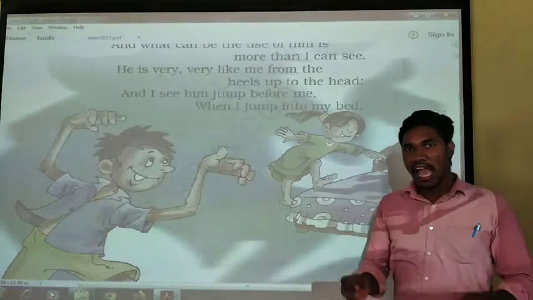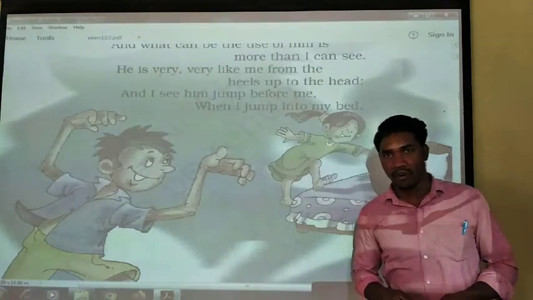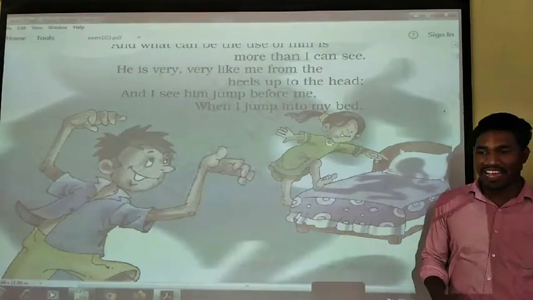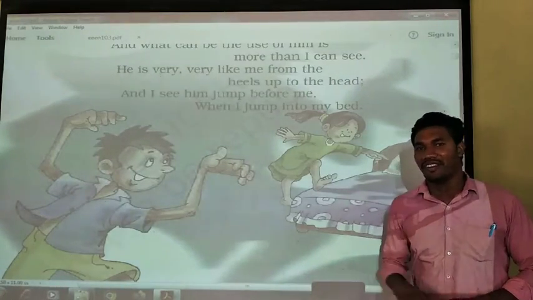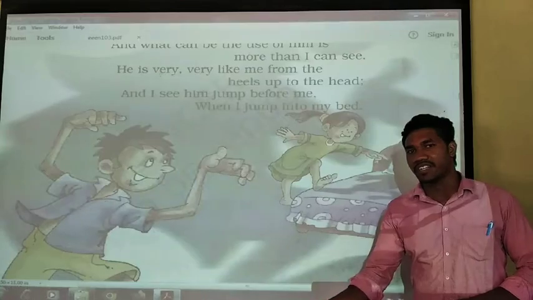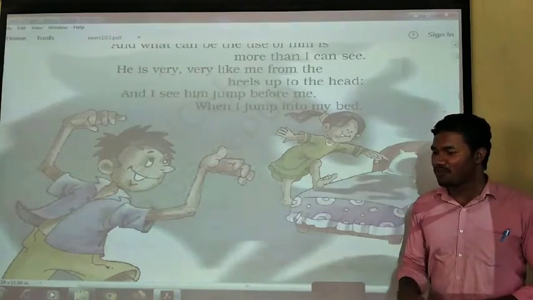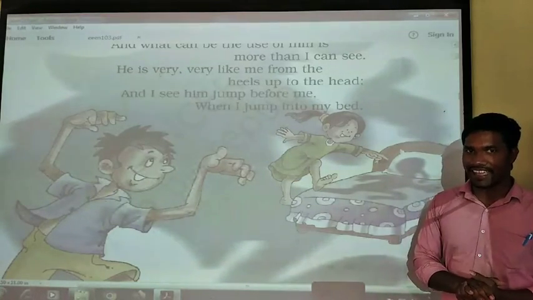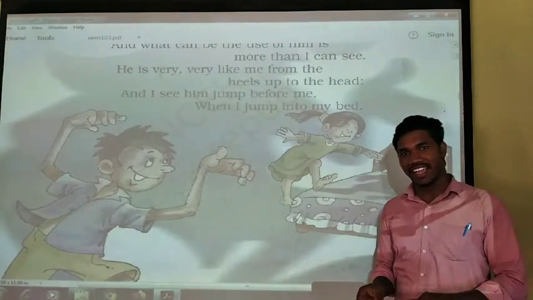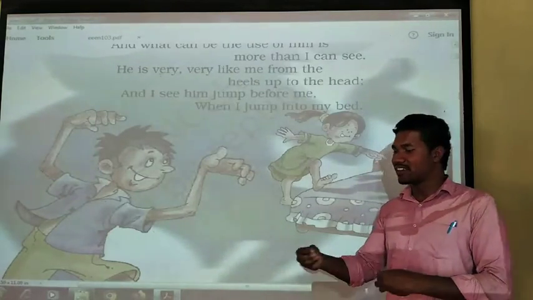And what is this? I see him. I see my shadow before I go to the bed, and that jumps before me only. Okay? मेरा बेड के ऊपर जाने के पहले ही मेरा shadow वहां पे jump कर लेता है ना? Okay, is it like that? Yes, that is why, because it is our just a shadow.